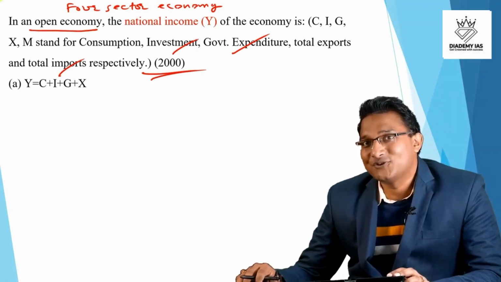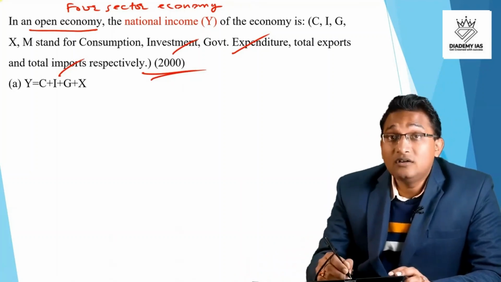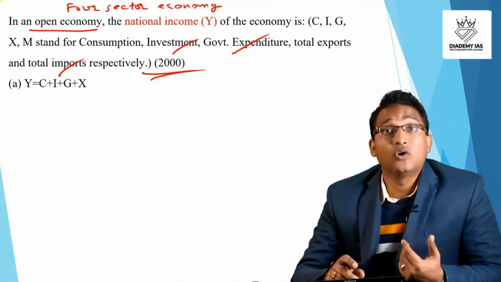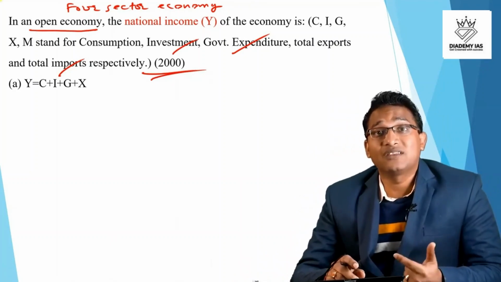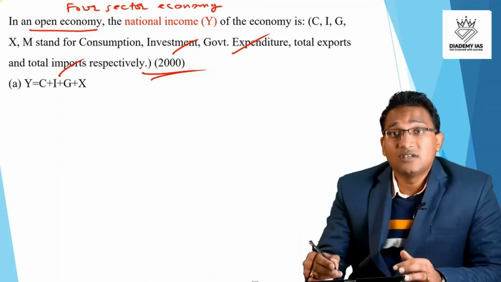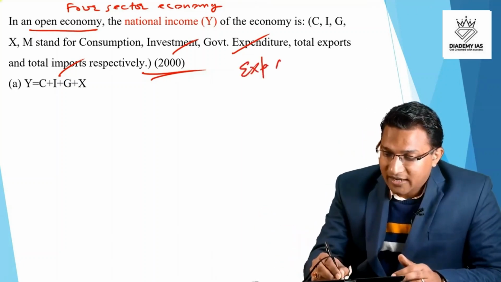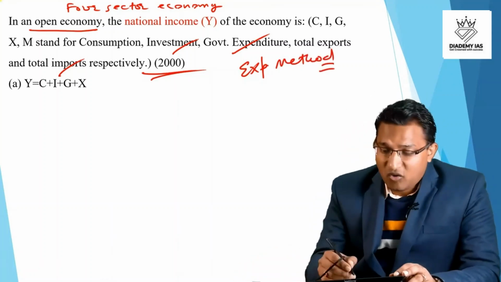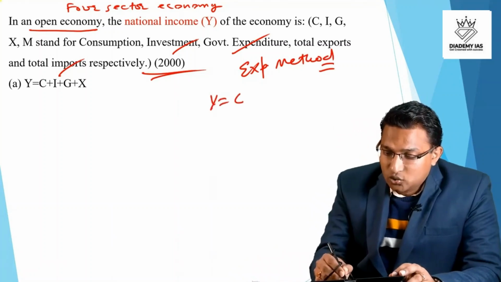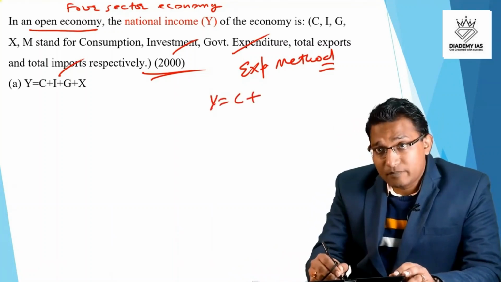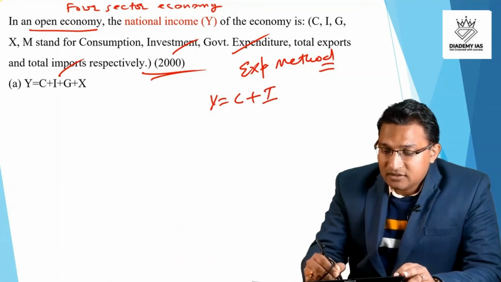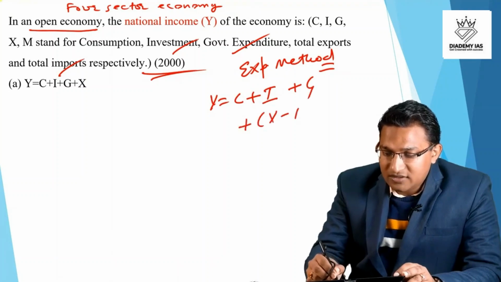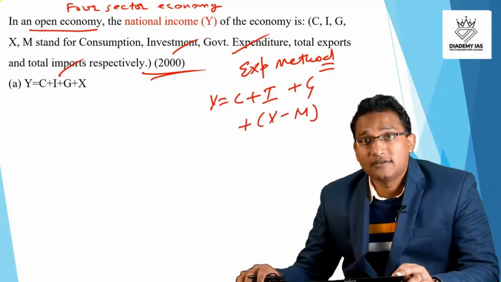First of all, which method are we referring to? So this question is from the income method of estimation of national income, or from the value added method, or from the expenditure method. Which method are we talking about? The answer is this question belongs to the expenditure method. In the expenditure method, what is the formula? The formula is national income is equal to consumption expenditure of the private people plus investment plus the government expenditure plus the net export, which means the total export minus the total import.